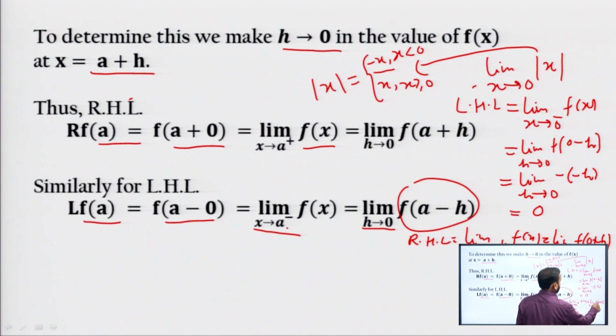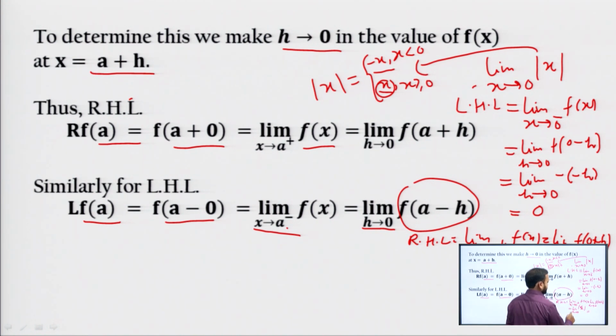Now, we replace x by h in this f(x) equal to h. Okay. So, this gives h.